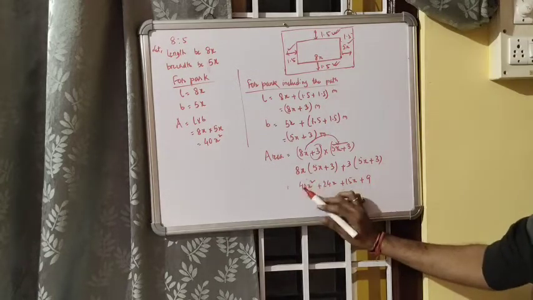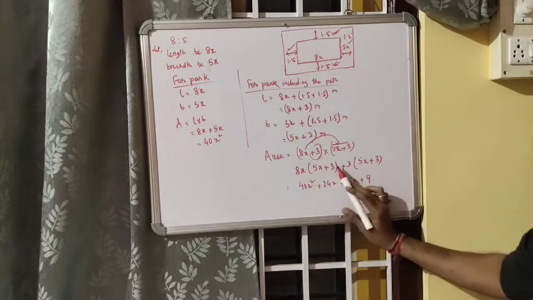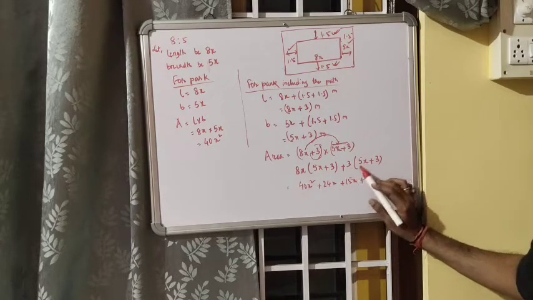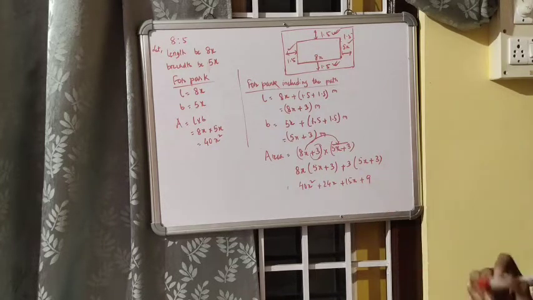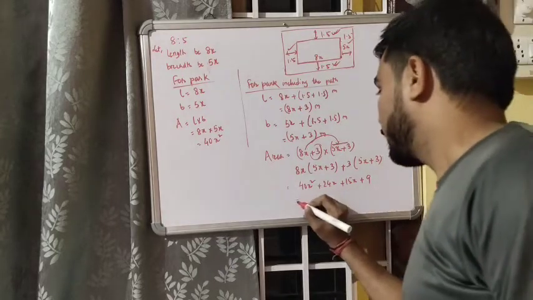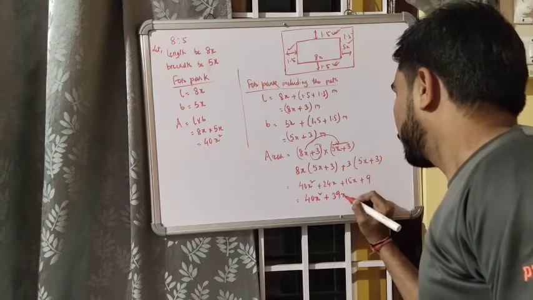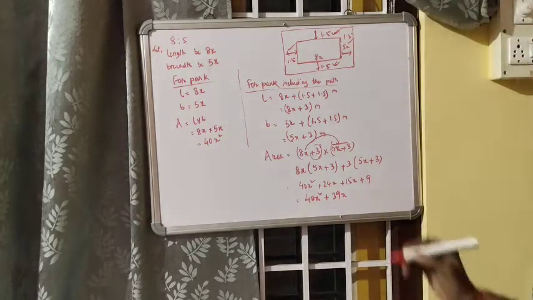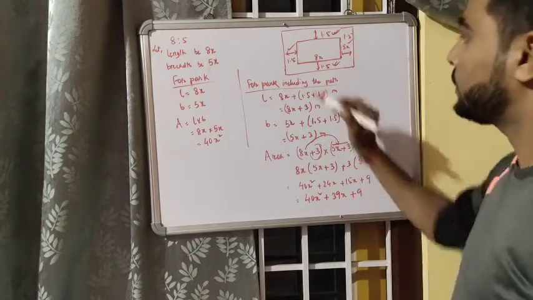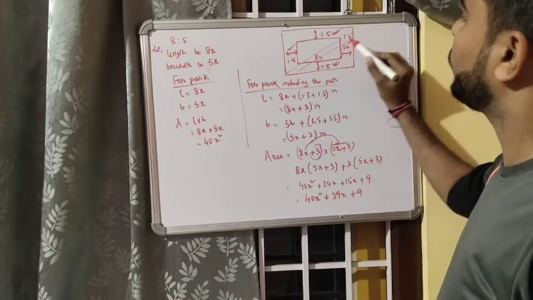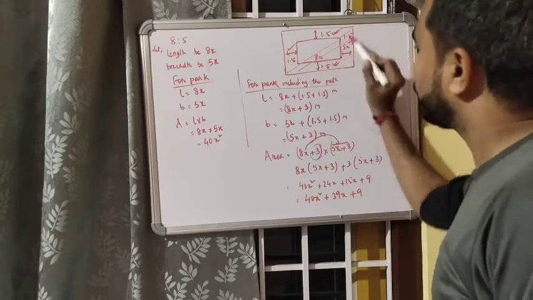You can see 8 into 5 is 40, x into x is x square. 8 times 3 is 24, 24x. 3 into 5 is 15, 15x, and 3 into 3 is 9. Okay, so it will be 40x square plus 15 plus 24 is 39x plus 9. This is the area of the whole, okay, park and also the path.